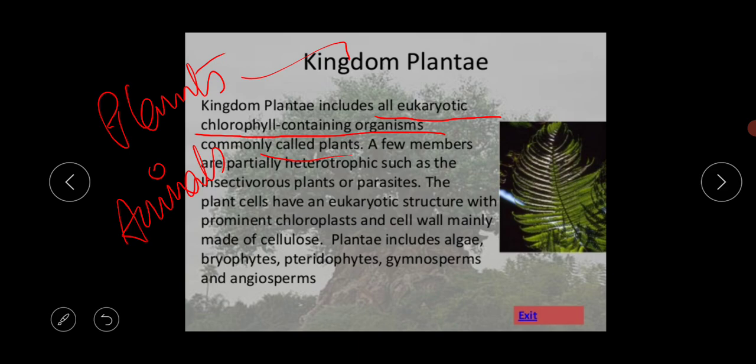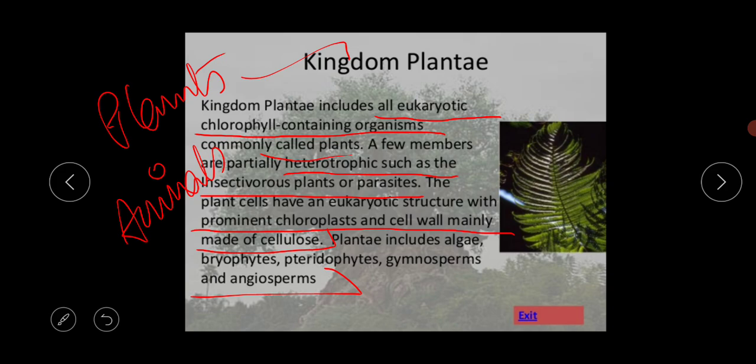A few members are partially heterotrophic, such as some insectivorous plants or parasites. The plant cell has a eukaryotic structure with prominent chloroplasts and a cell wall mainly made up of cellulose. Plantae includes algae, bryophytes, pteridophytes, gymnosperms and angiosperms. Next you should know some characteristics of the plants.